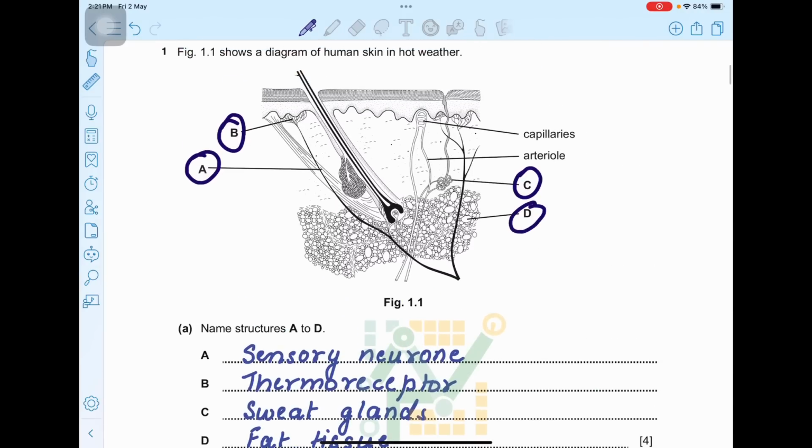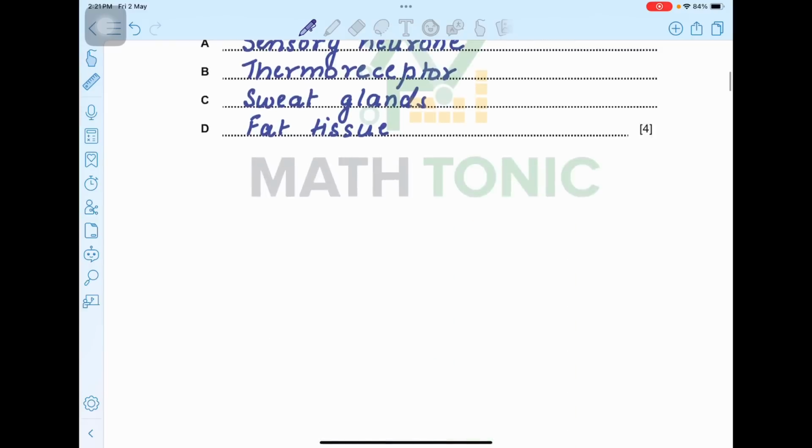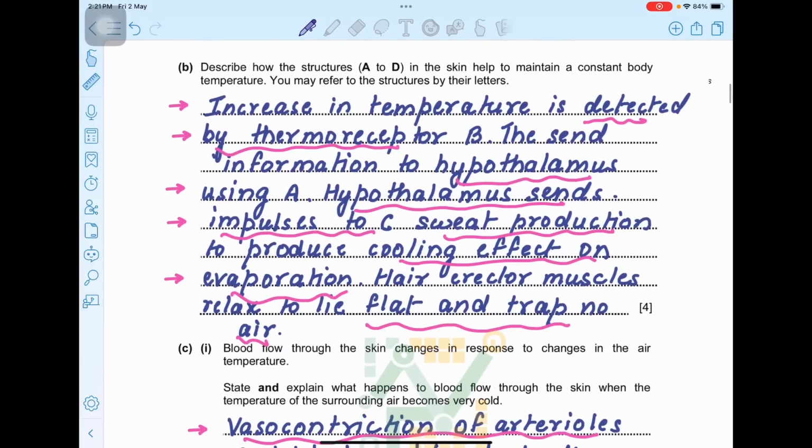Okay, and then from there information will go to hypothalamus and then it will come to C. So C is your sweat glands. So sweat glands will produce sweat and this will produce a cooling effect. So C, sweat production to produce cooling effect on the evaporation. Okay? So when the sweat will evaporate, it will produce a cooling effect.